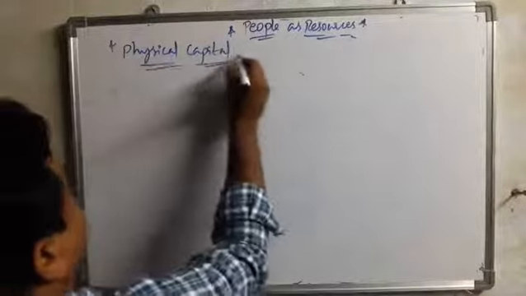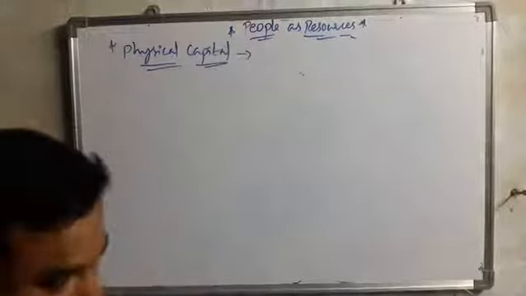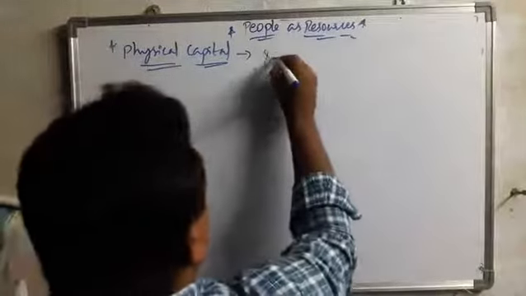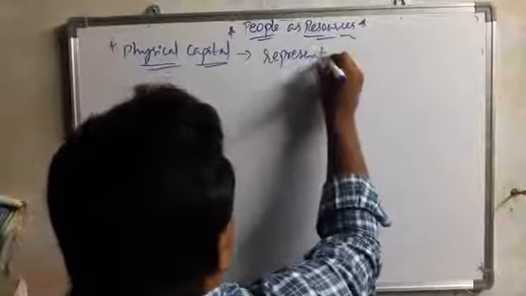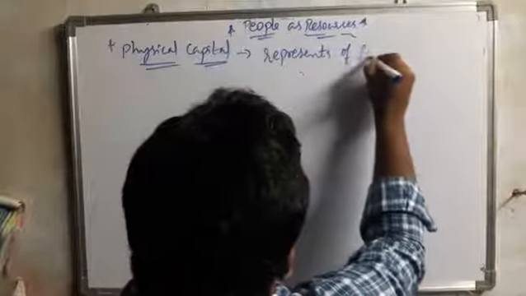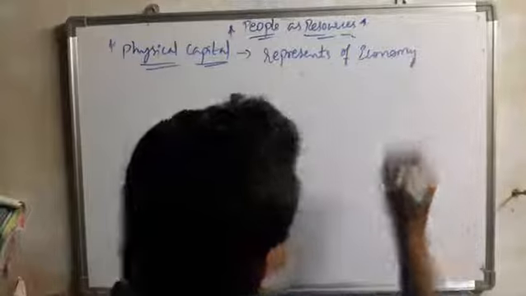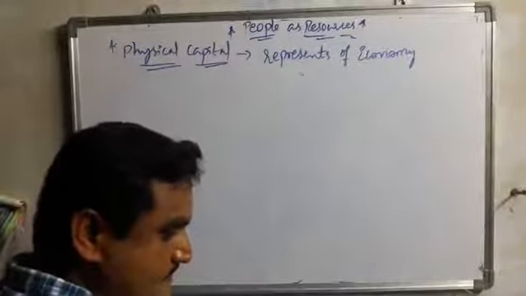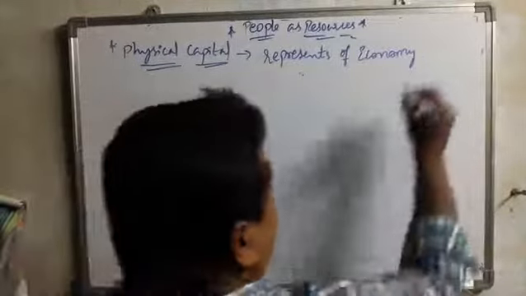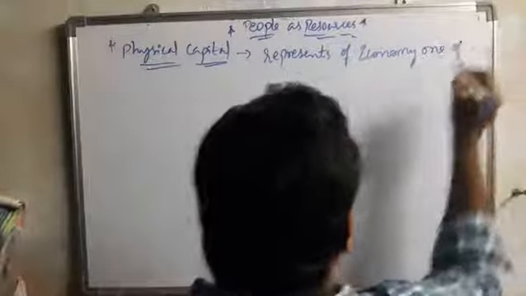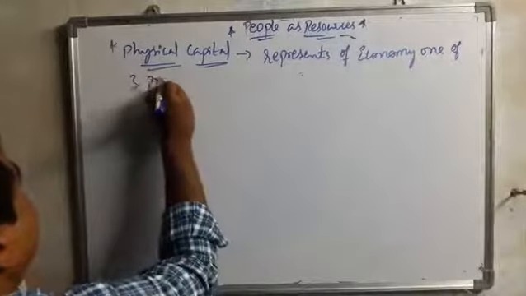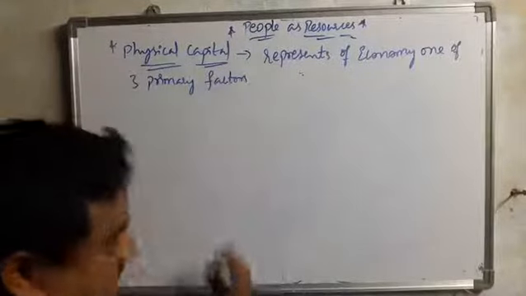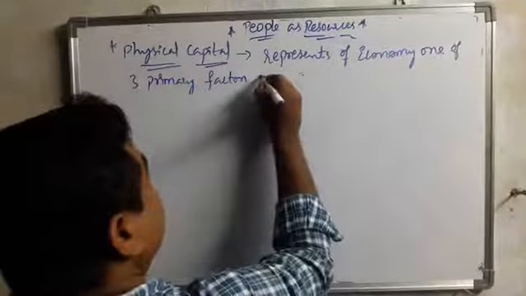Physical capital formation especially represents, of the economy, one of three primary factors of production.